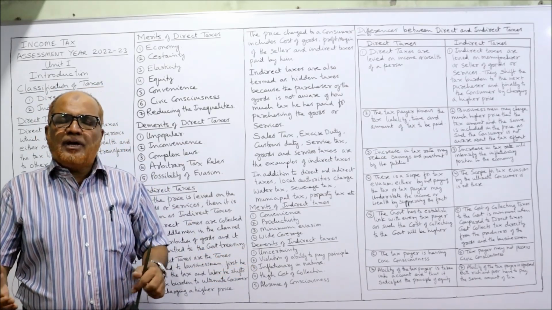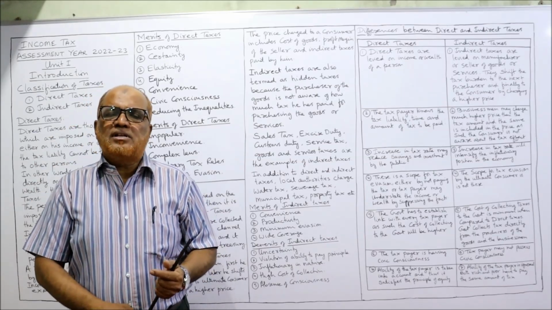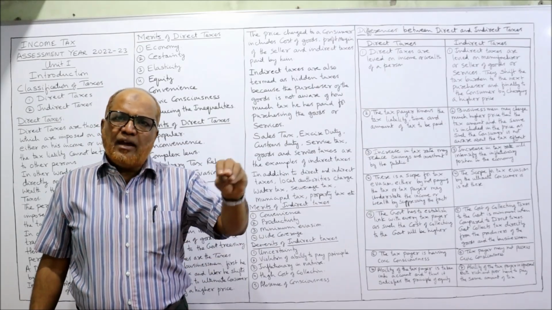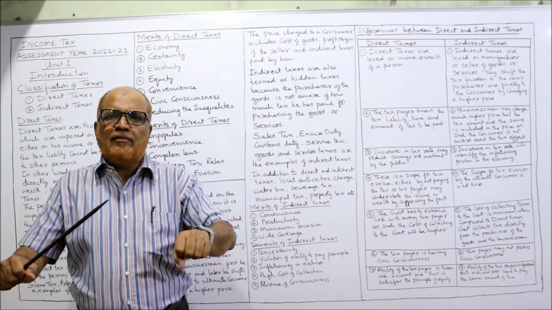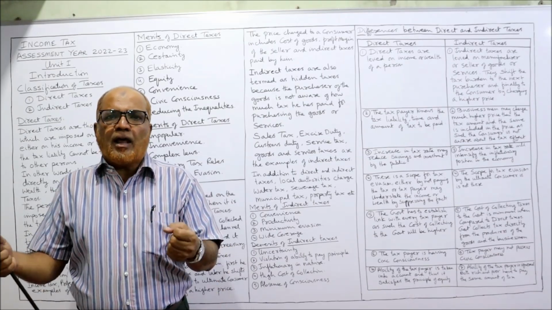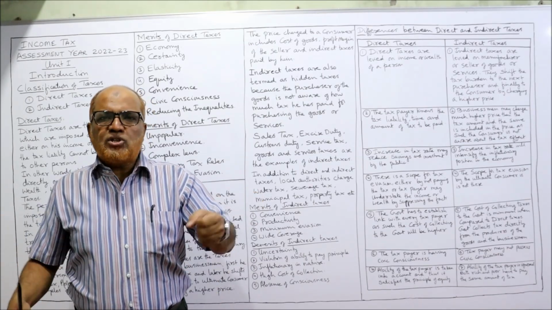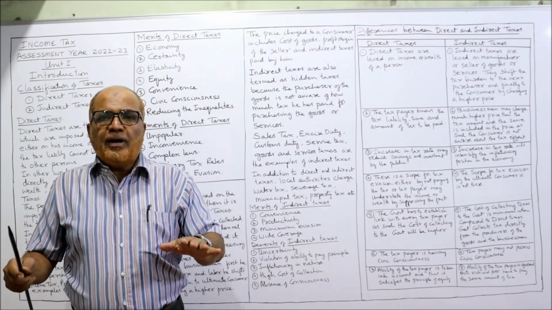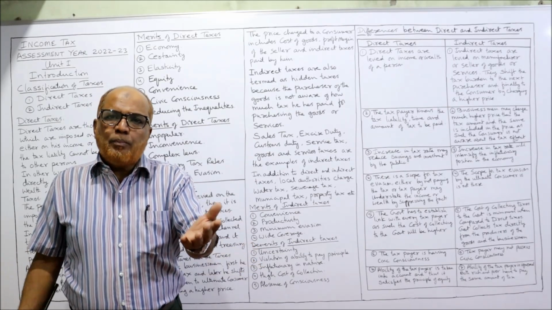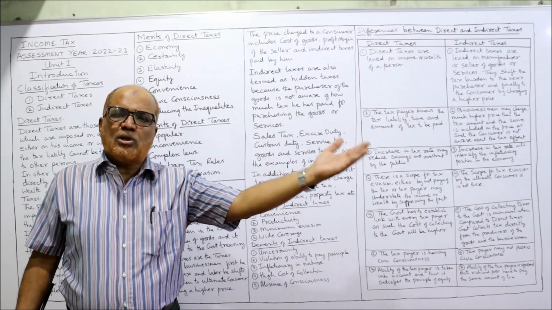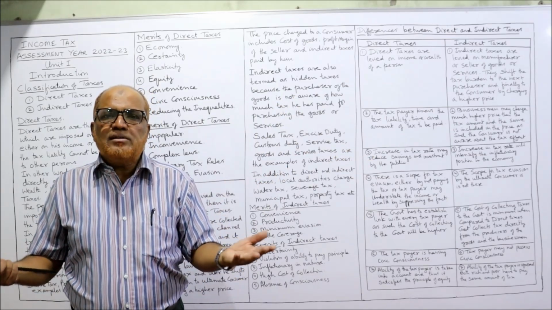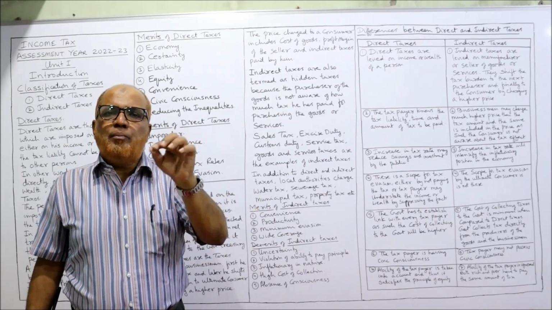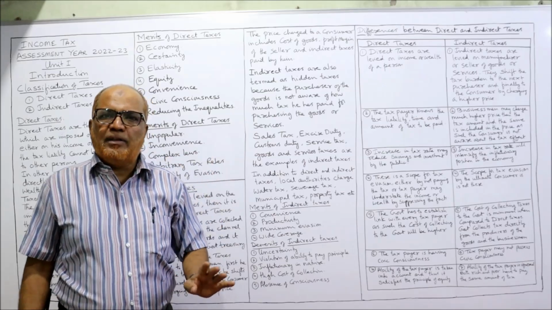For example, a lower middle class person is purchasing petrol at 110 rupees per liter for his moped, for his small bike. And a BMW car owner, a rich person, is also purchasing petrol for 110 rupees. That means everybody is paying the same price. The poor person is paying the tax and the rich person is paying the same amount of tax. So where is the justice? Where is the equity? There is a violation of equity in case of indirect taxes because rich and poor, everybody is paying the tax.